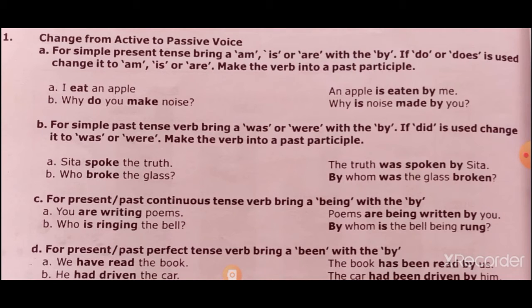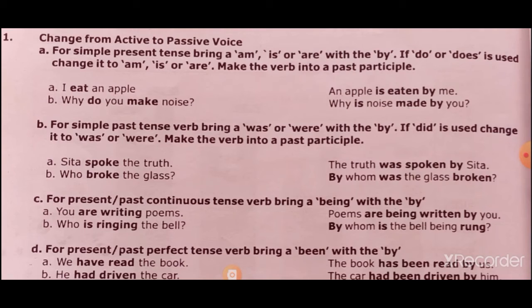Especially you have to add being. This is the rule for present and past continuous tense, and the past participle rule remains the same as earlier, and by remains the same as in earlier rules. You know that you remain the same as subject and object in both places. Poems are being written by you.